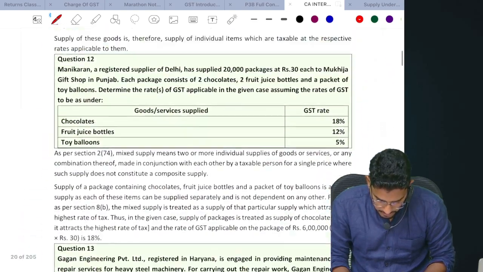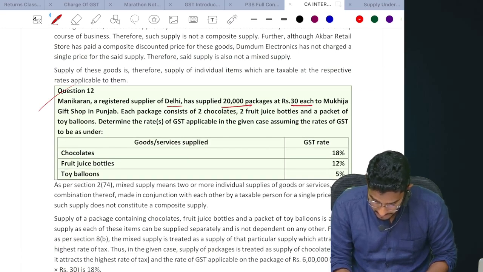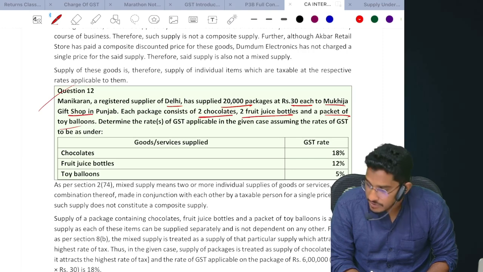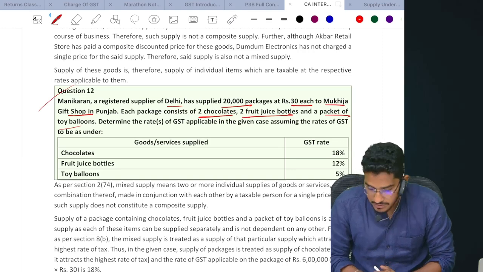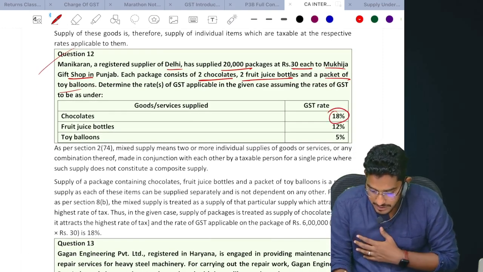11 I have called. This is what Manikaran, a registered supplier of Delhi, has supplied 20,000 packages at 30 each to Mukhija gift shop in Punjab. Each package consists of 2 chocolates, 2 fruit juice bottles, and a packet of toy balloons. Tell me, composite or mixed? Mixed supply. So GST rates are also given. Which GST rate will be applicable? 18%.